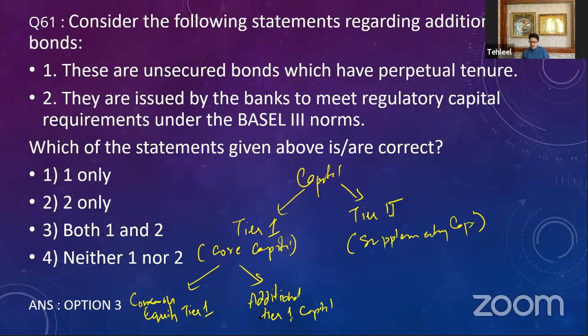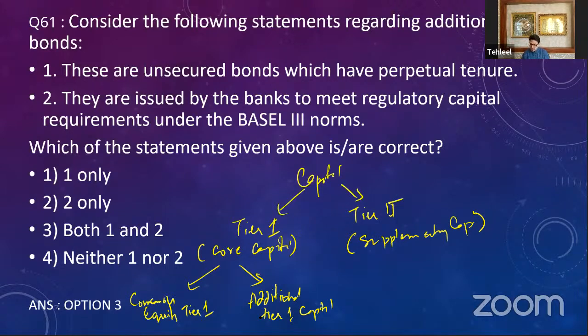Suppose I have to come up with a bank. I want to open a bank. So when I want to open a bank, I want to have a lot of money with me. I need 500 crores to open a bank, to have a huge infrastructure in place, to have a good bank, good branches, good technology. For that, I need 500 crores. So for that, I will have to issue equities. I'll have to issue shares of my bank.